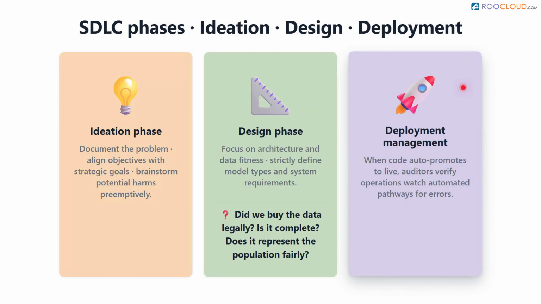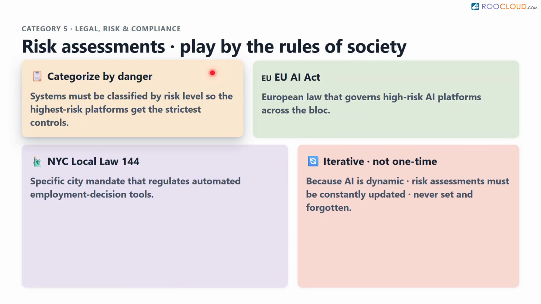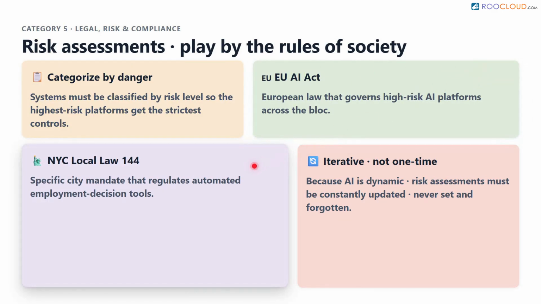Our fifth category encompasses legal, risk, compliance, and regulatory controls. This is how an organization ensures it is playing by the rules of society and the law. Risk and impact assessments must be conducted systematically. Systems must be categorized by their danger level to ensure high-risk platforms are managed according to laws like the European Union AI Act or specific city mandates like New York City, Local Law 100/44, which regulates automated employment decisions.